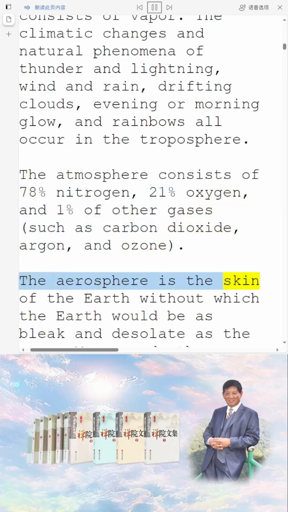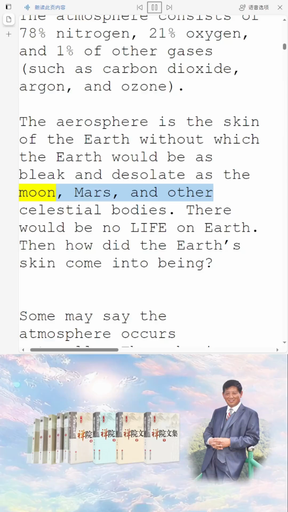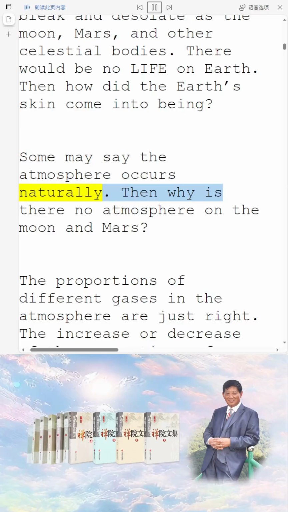The aerosphere is the skin of the Earth, without which the Earth would be as bleak and desolate as the Moon, Mars, and other celestial bodies. There would be no life on Earth. Then how did the Earth's skin come into being? Some may say the atmosphere occurs naturally. Then why is there no atmosphere on the Moon and Mars?